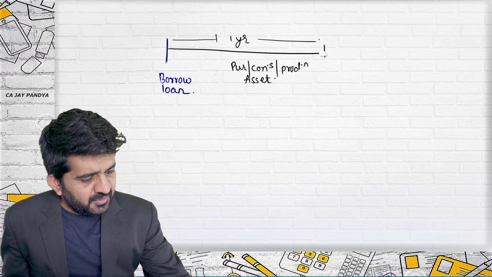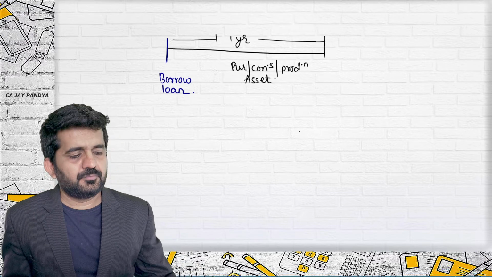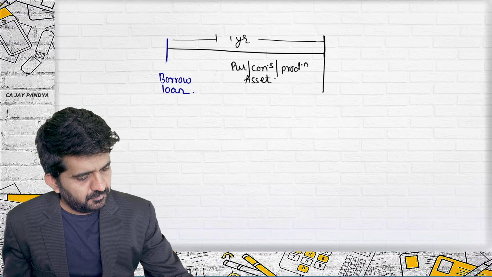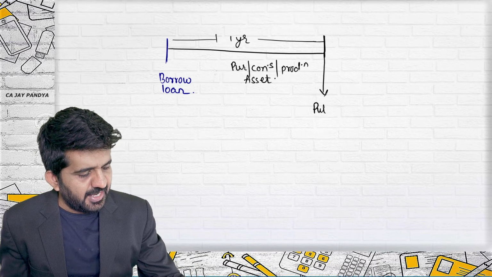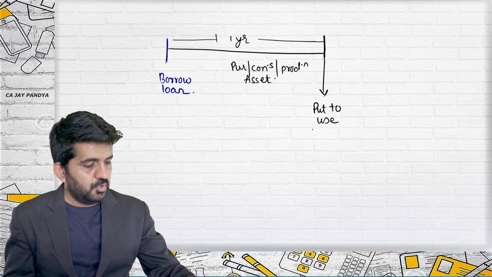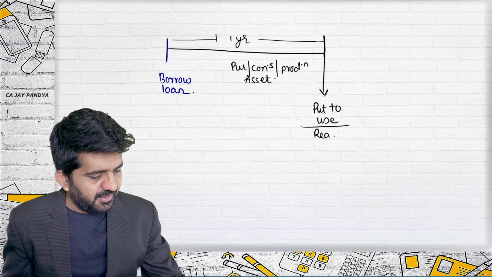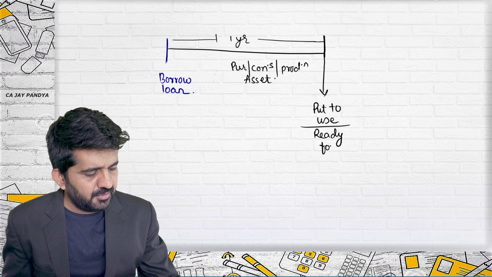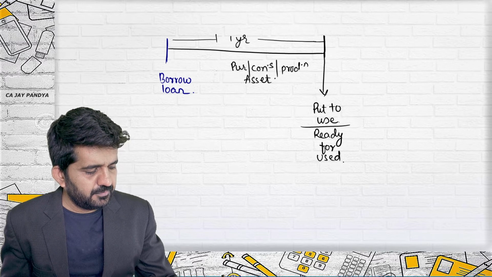And after that, this can be put to use, or it should be ready for use.